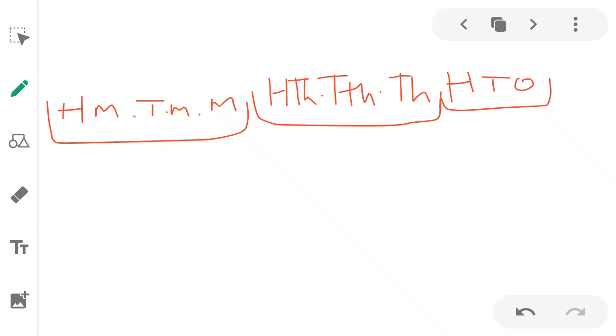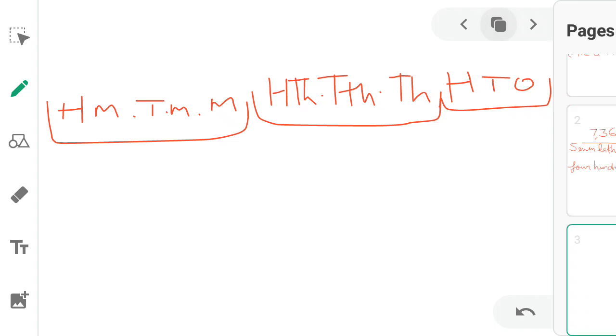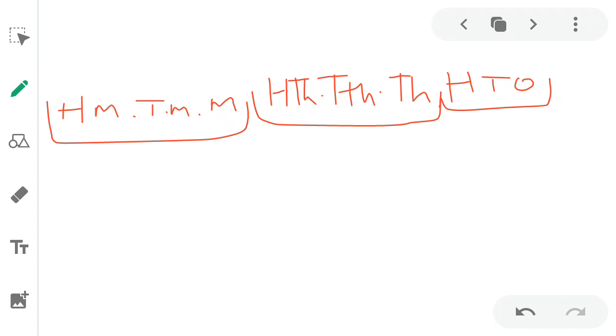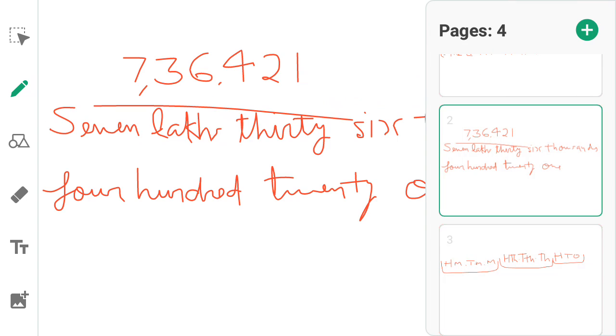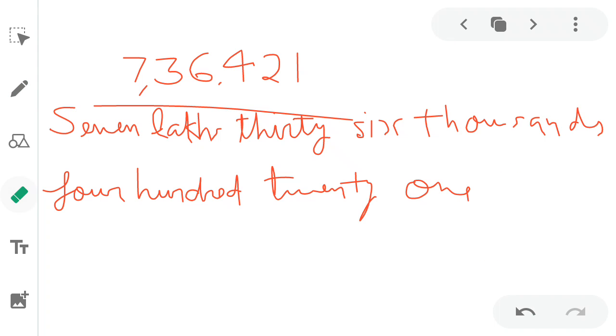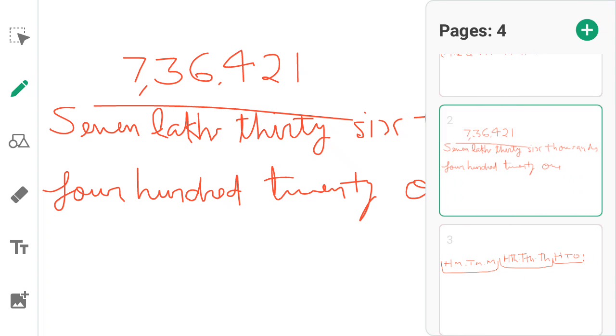In this manner we write the number name in the international system of numeration, and we put the commas after ones, tens, hundred, thousand, 10,000 and 100,000, and million, 10 million and 100 millions. Okay. First we take the examples.